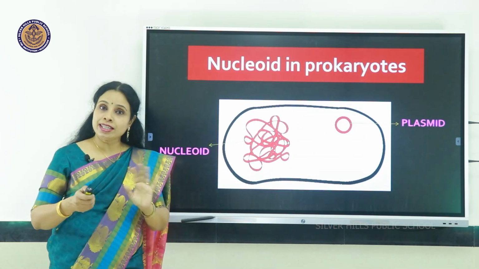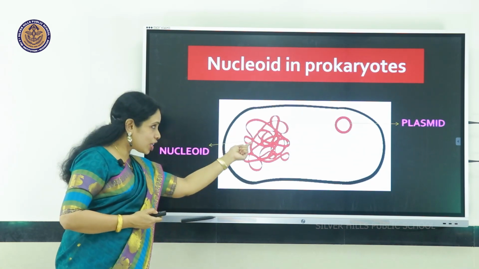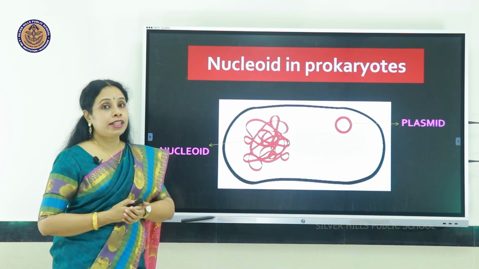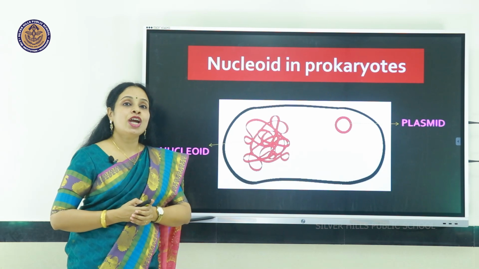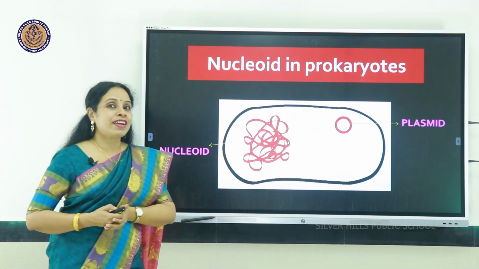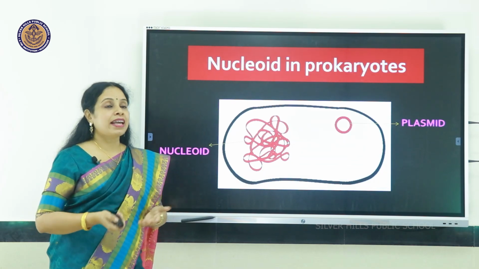There is no nucleus but DNA held by proteins. So that genetic material region is called the nucleoid. And over there you can see a small circular DNA which is called a plasmid. This is generally used by biotechnologists for various experiments.